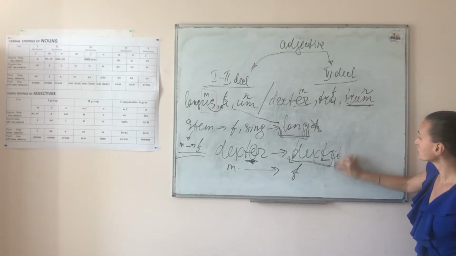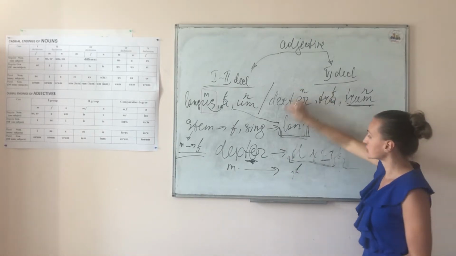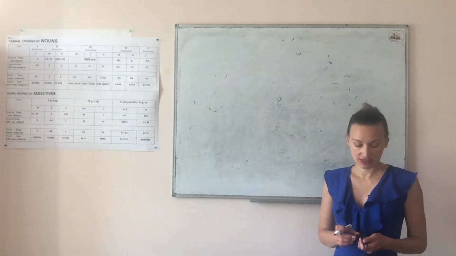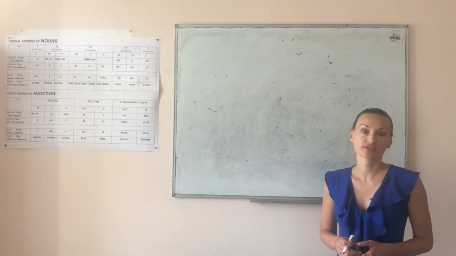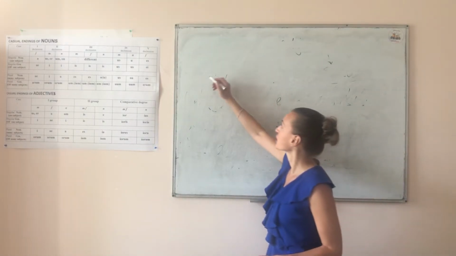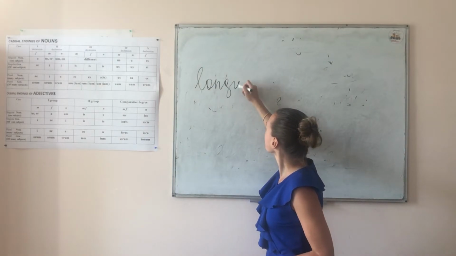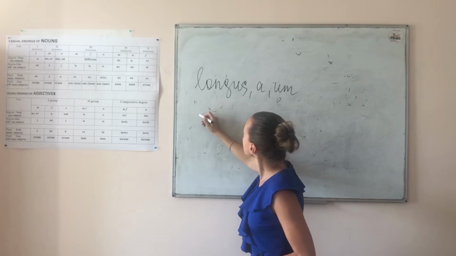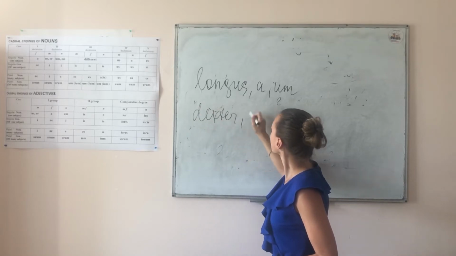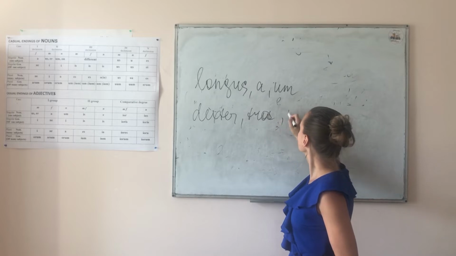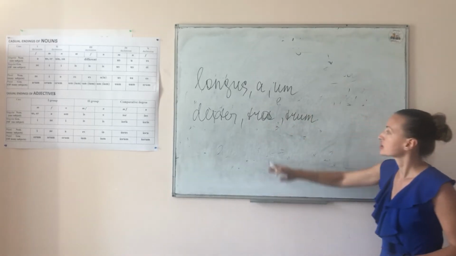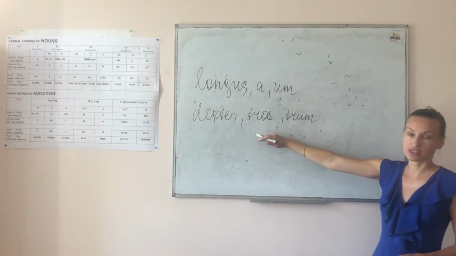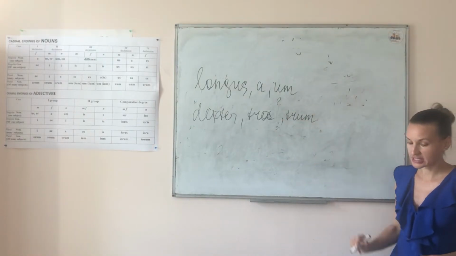Then we are going to speak about the agreed terms. So, as every part of speech, adjectives also have their dictionary form. It's like this: longus, a, um; dexter, dextra, dextrum. This is the dictionary form which you are supposed to memorize. At first you are looking at it in the dictionary and then you are memorizing it.